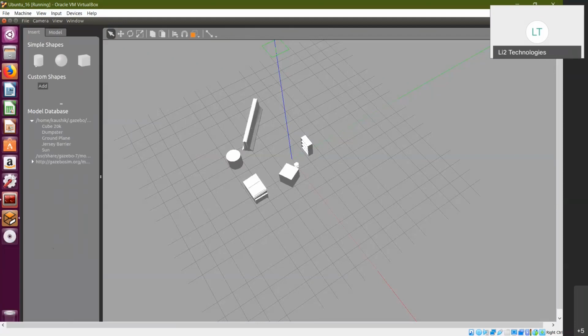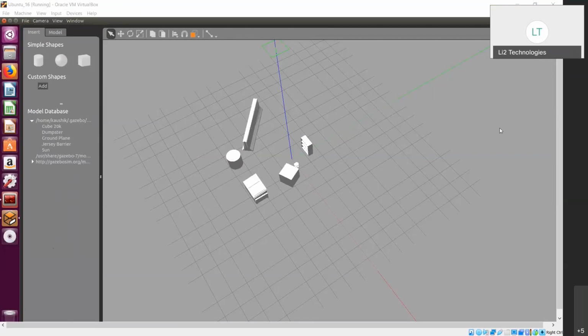These are the three basic primitive shapes that you have, and anything that you build will have to be a combination of these. That's the reason I told you it's quite limiting, because if you want your own profiles or various types of shapes and geometries, the model editor is not a very friendly tool for designing.